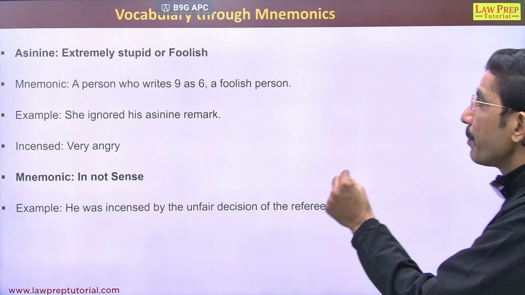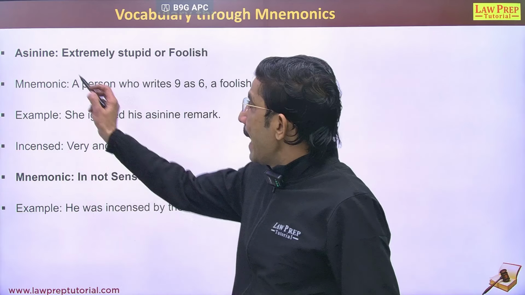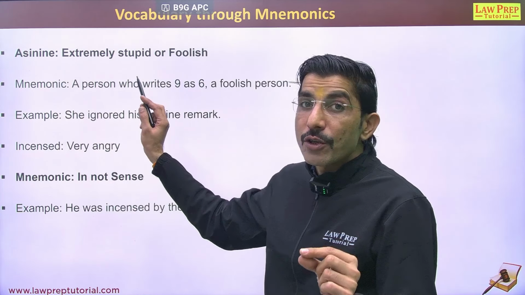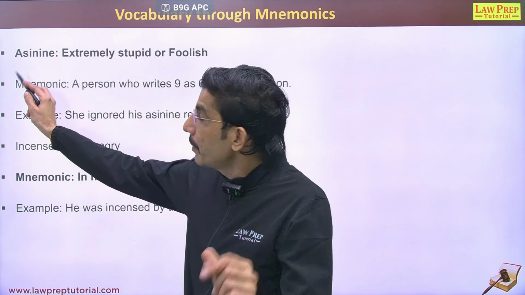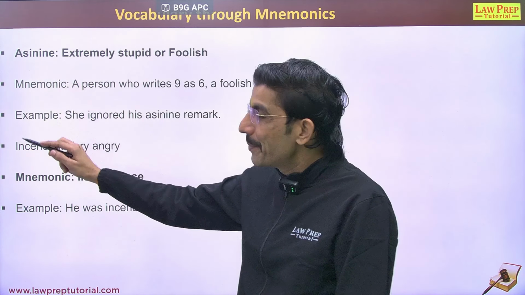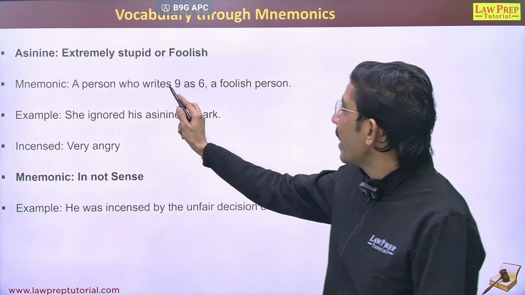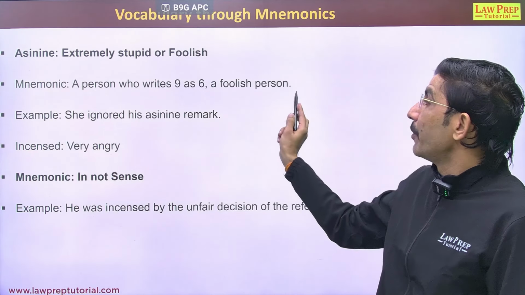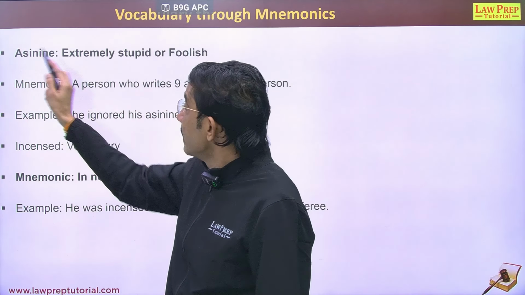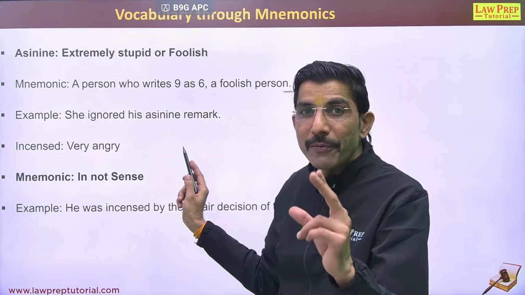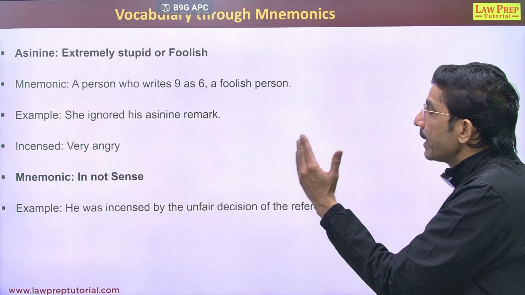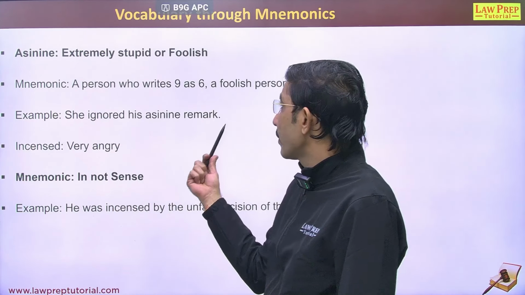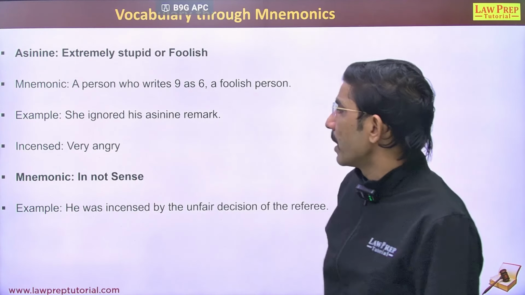S9 would be stupid or foolish. S9 means extremely stupid or foolish. See the first word, as, a very common word. Last is 9, very common. We can recall it: a person who writes 9 as 6, a foolish person. So S9 means extremely foolish or stupid. She ignored his S9 remark. So what kind of remark? A stupid or foolish remark.